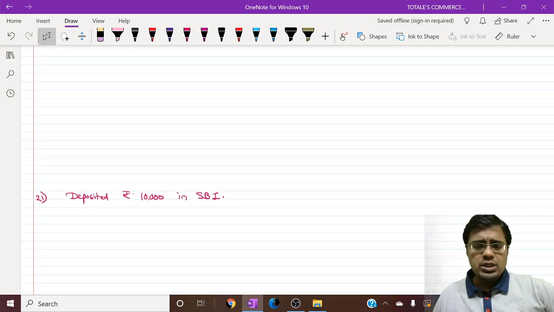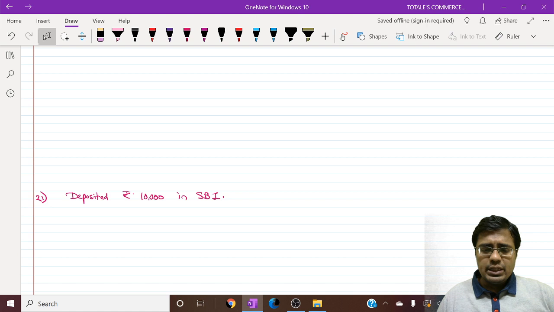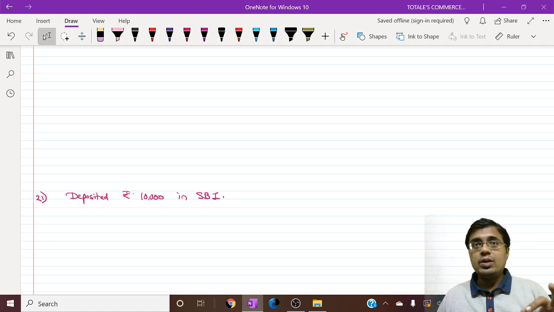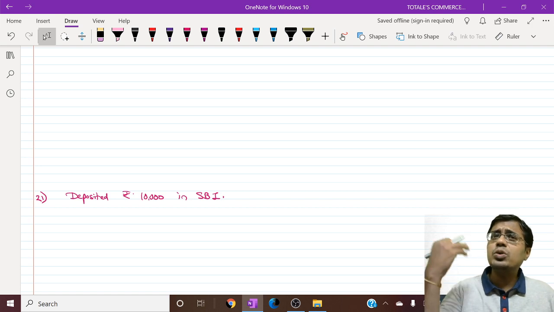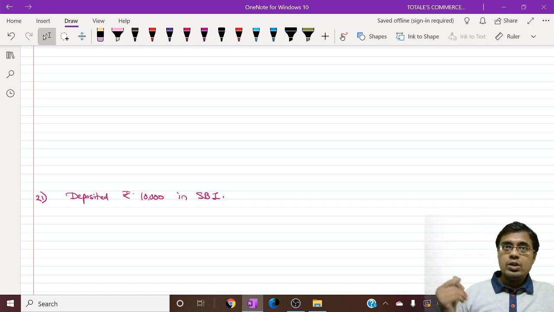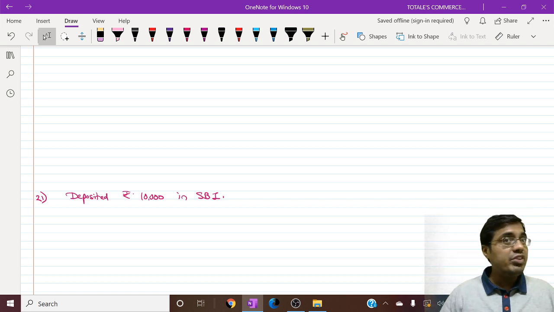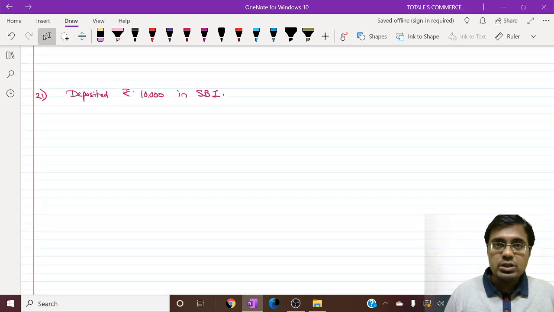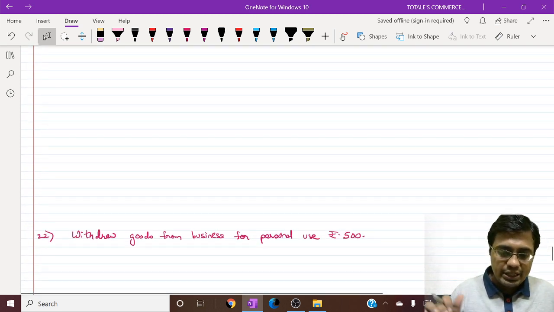The next question is: deposited rupees 10,000 in State Bank of India. In the previous question, we did not know the name of the bank, so we had taken only bank account. In this question, you know the name of the bank, so you'll have to take State Bank of India account.